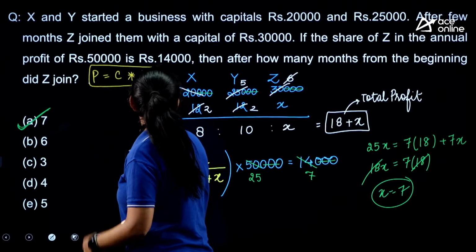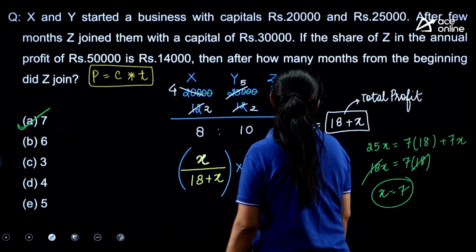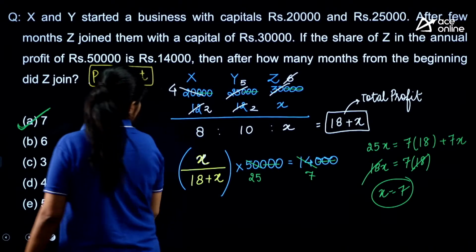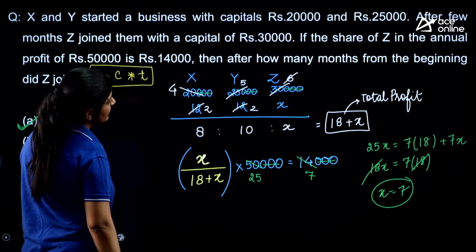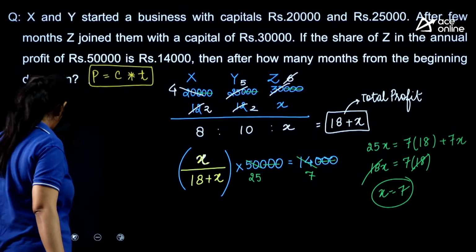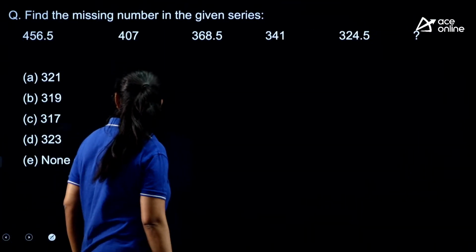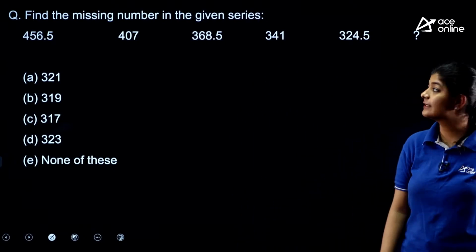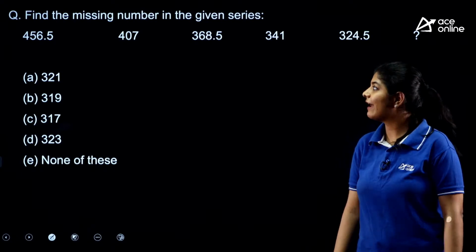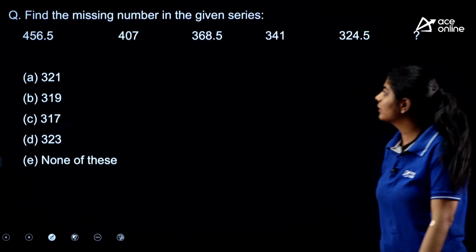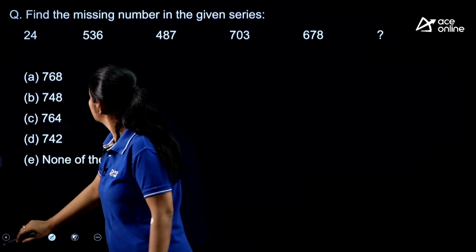What the question is asking? The question is asking after how many months from the beginning that Z joins. Yes, the value that we are getting, x is 7, that means 5 months. Option number E is the correct one. Next. The next series that we are having over here is this one. We have decimal numbers, that means we need to think accordingly how we are going to approach this. I guess we missed one question in between.